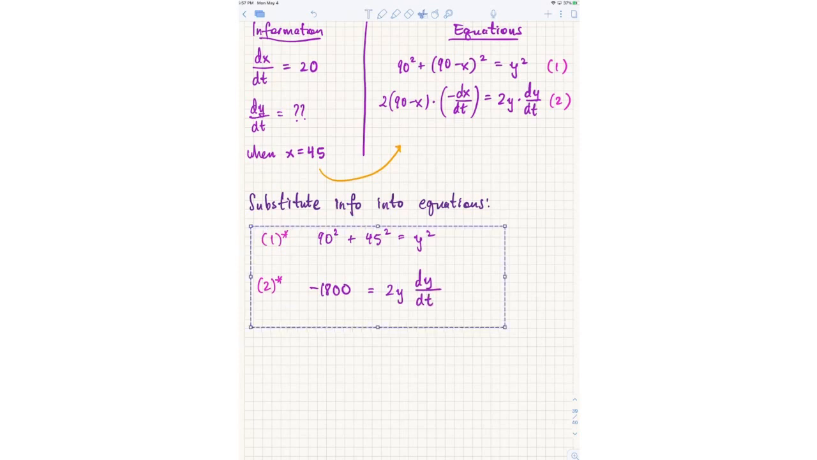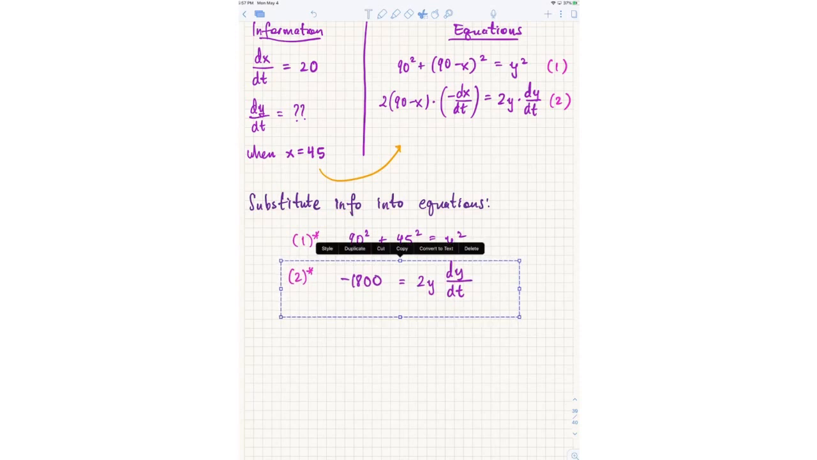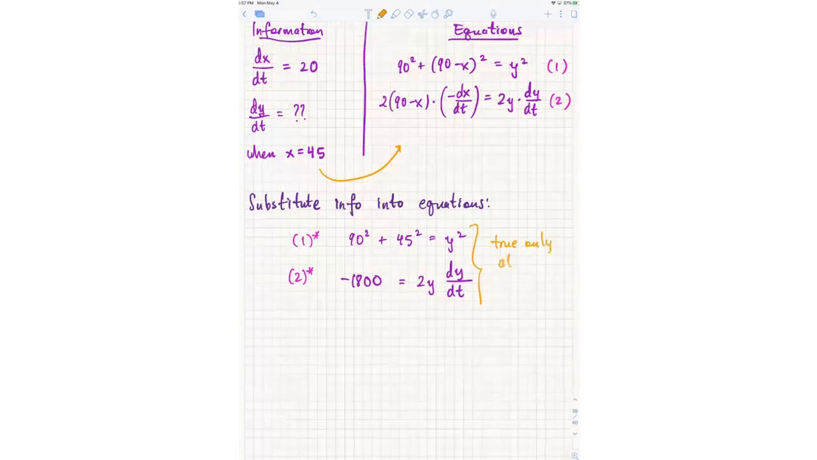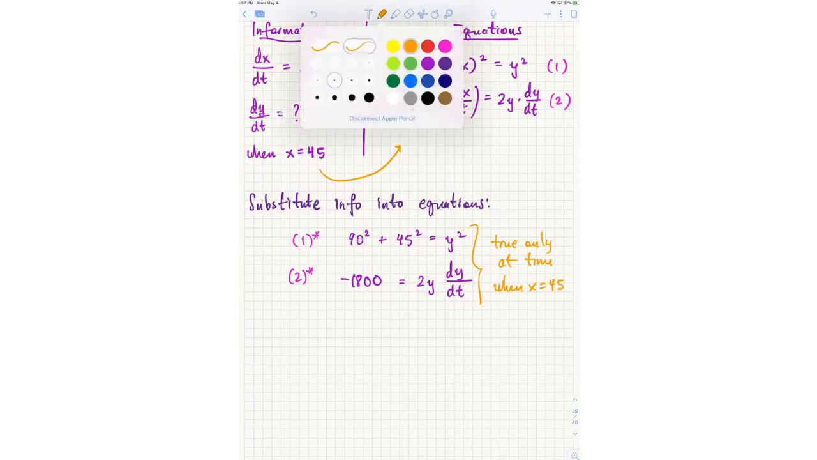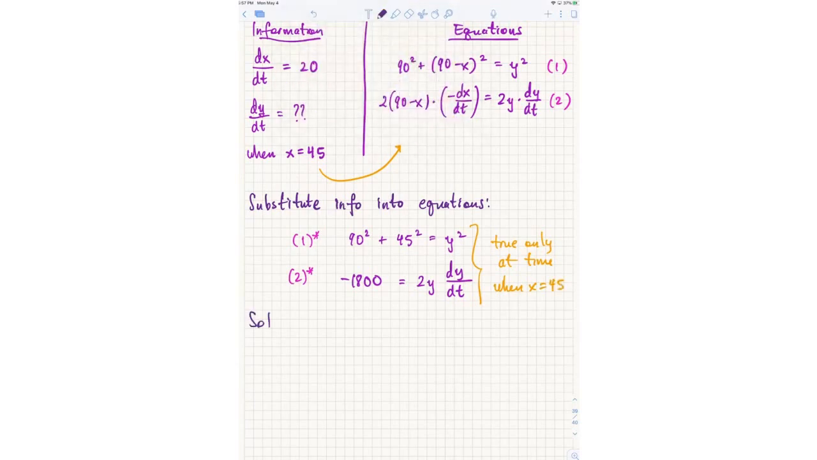So those are my equations now, right? These are true only at the time when x equals 45. But now my goal is to solve for dy dt. Dy dt equals question mark.